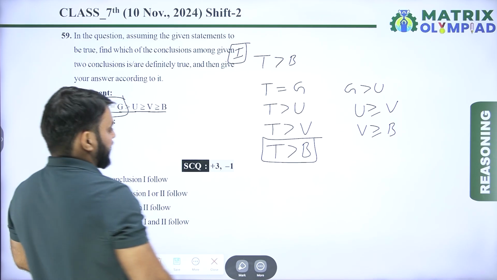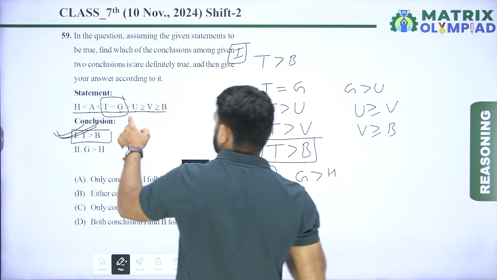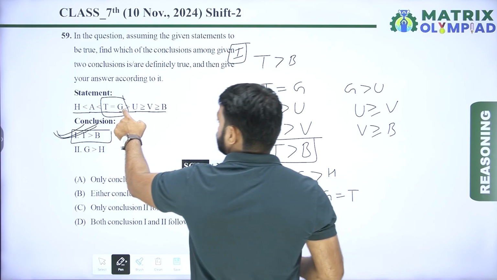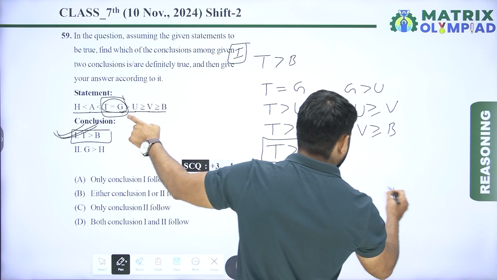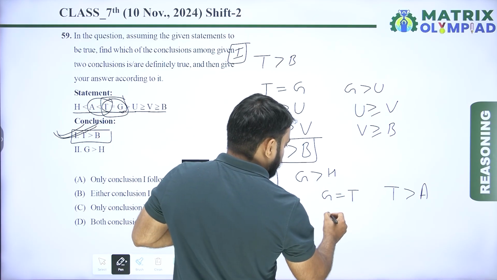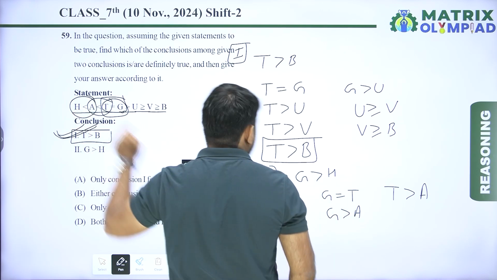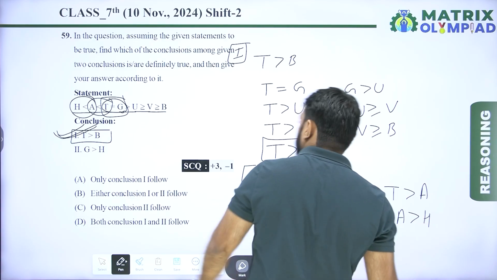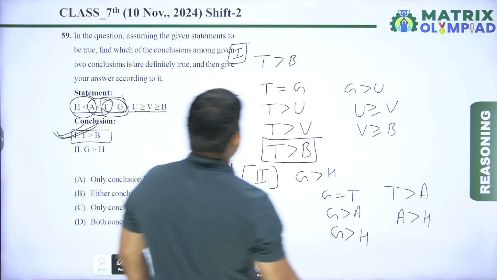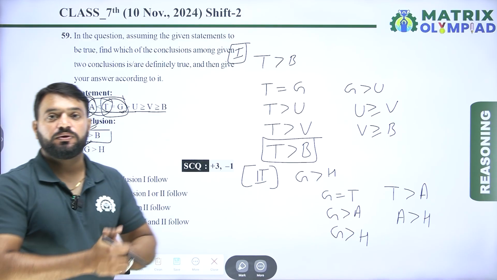Now conclusion second is G greater than H. G is equal to T, and T is greater than A. So it means G is also greater than A. Now A is greater than H, it means G is also greater than H. So conclusion second is also definitely true.